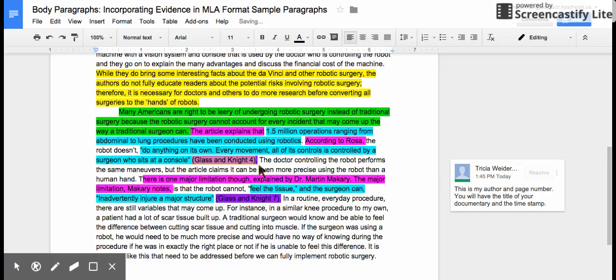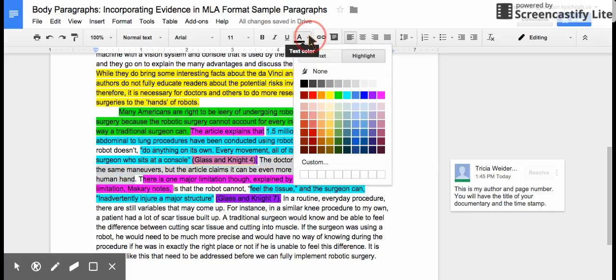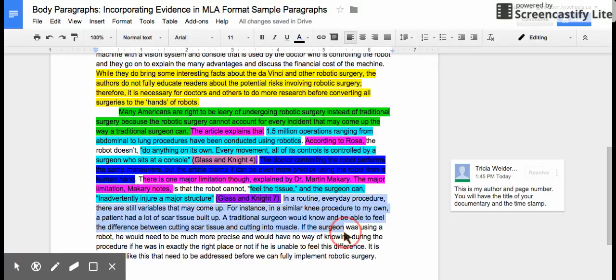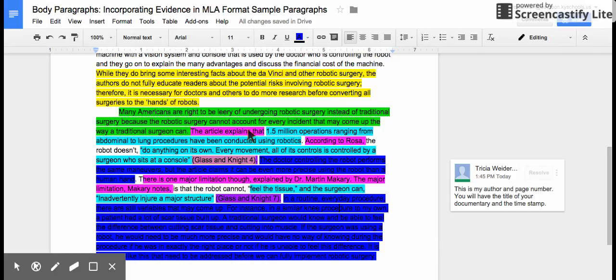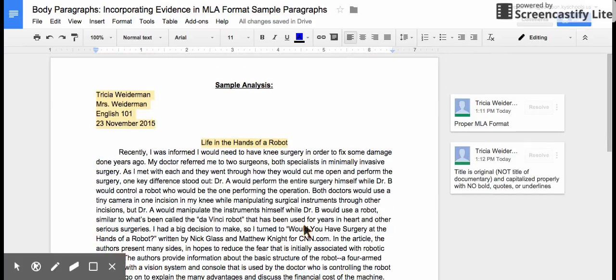And then what we're left with is everything else in this paragraph that is my commentary, my opinion, backed up, supported by the things that the research shows and the experts say. So you can see that I have a really good balance. If this blue is my thoughts, there's definitely more blue than there is pink, which are the experts. So we know that my paragraph is mostly my ideas, but using support from others. Okay?